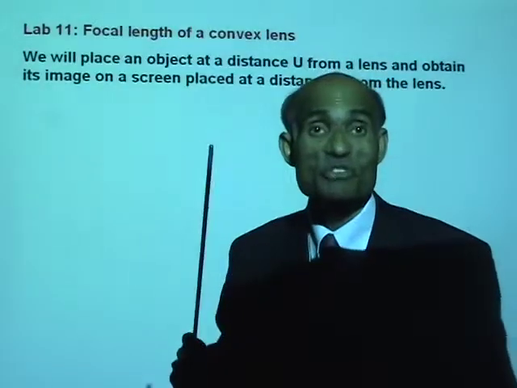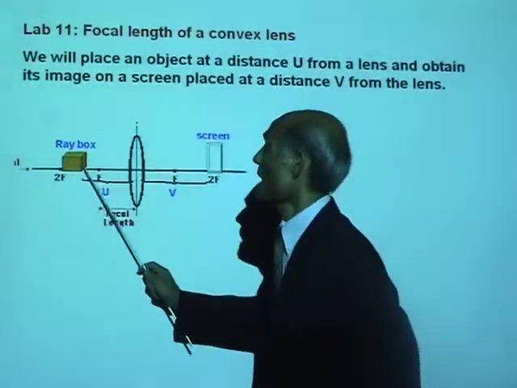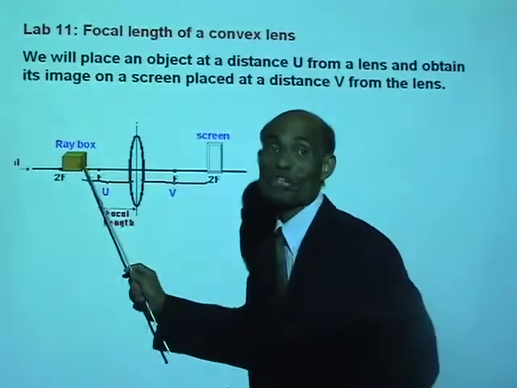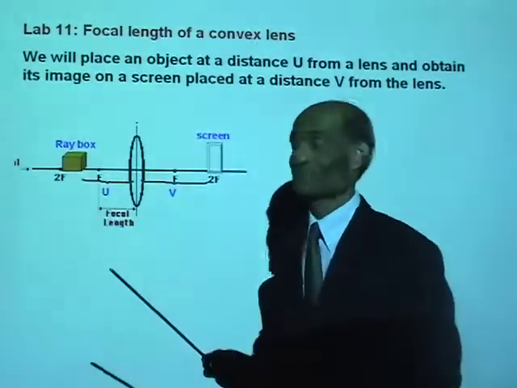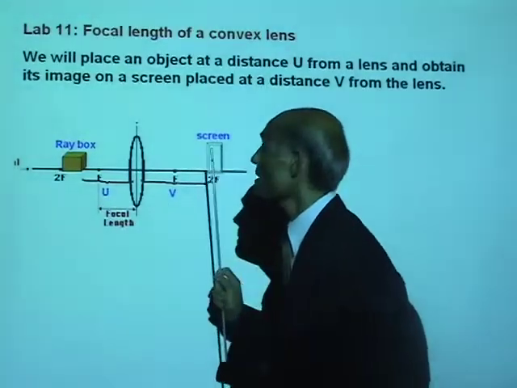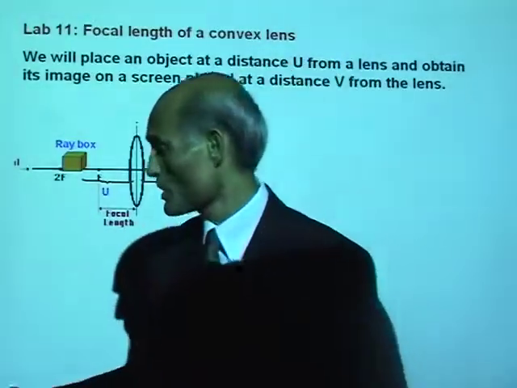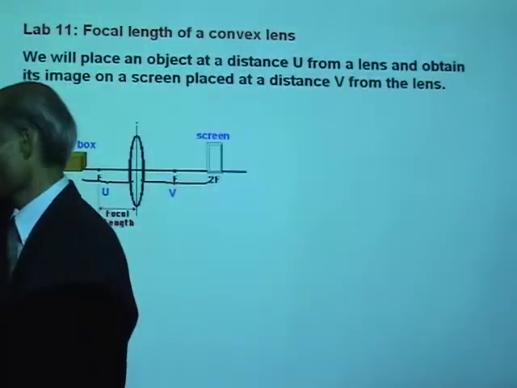So, there are two distances we are going to be measuring. Now, what's this diagram? I have a ray box, which is going to be our object, and the lens, and we have a screen where the image is going to be formed. Let me show you the arrangement.